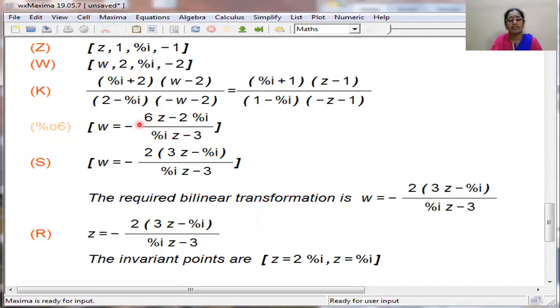And this is the solution for W. So this is a simplified form of W, and the required bilinear transformation is this, that is 2 into 3Z minus I divided by IZ minus 3. And here we substitute W is equal to Z. So we obtain this, and here we solve for Z. When we solve for Z, we get the invariant points, that is Z is equal to 2I and Z is equal to I are the two invariant points. Hope everybody could follow this.